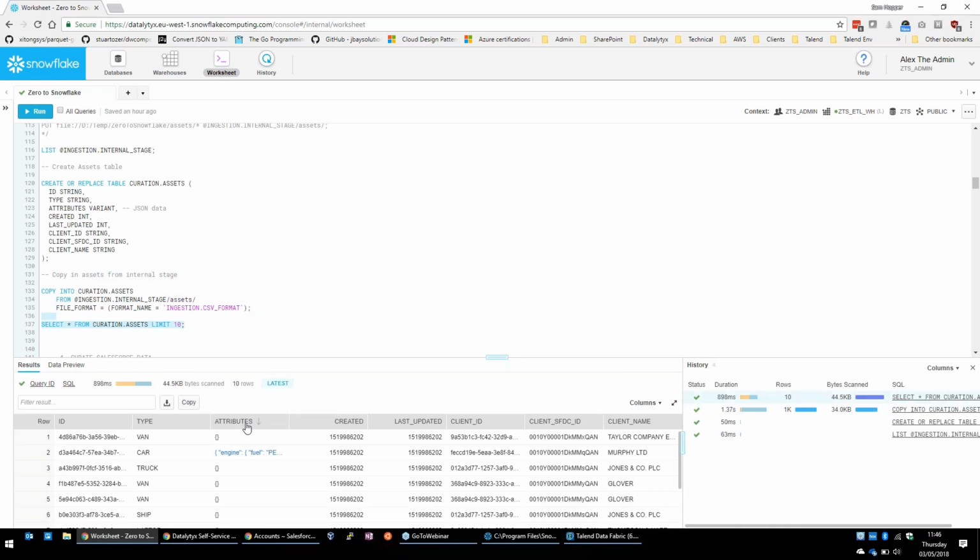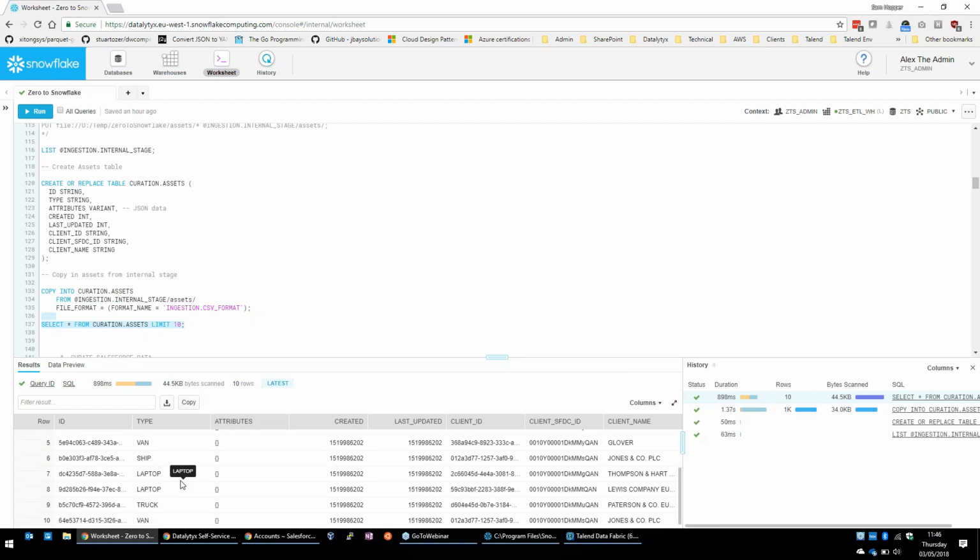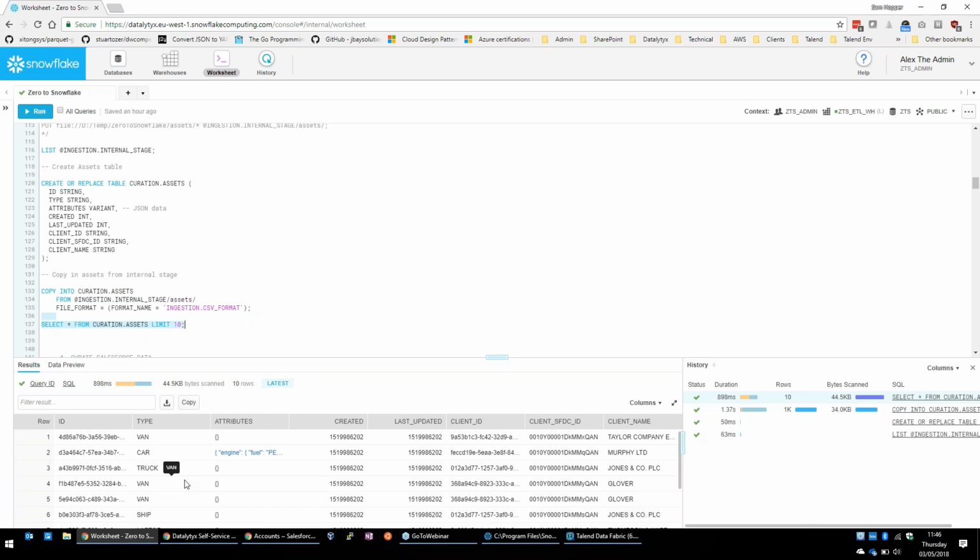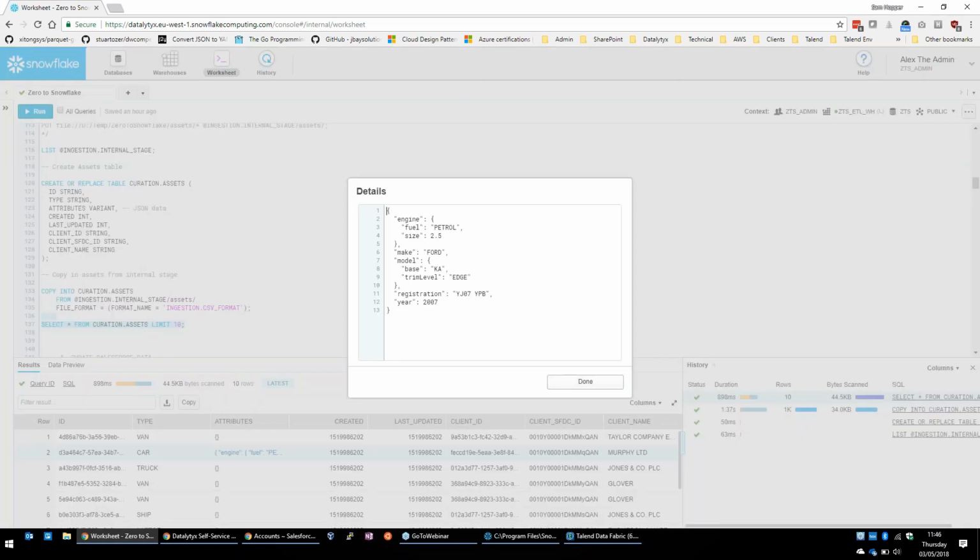And that attributes field has got the VARIANT type, because our source data is structured into a CSV, but the assets can be of very different types. We've got some which are vans, cars, trucks. We've also got ships, laptops, drones, planes, yachts, all sorts in there. The actual attributes which make up what is a car, let's say, will be different to what makes up a yacht or a drone. So that's the unstructured bit. These are all specific to the type of asset, which is why they're stored in a semi-structured format like JSON.